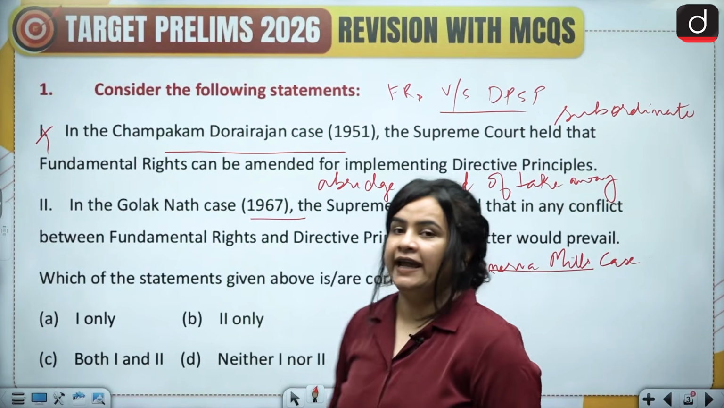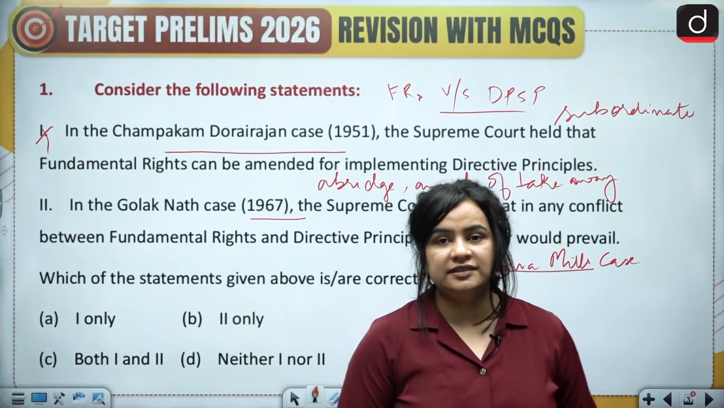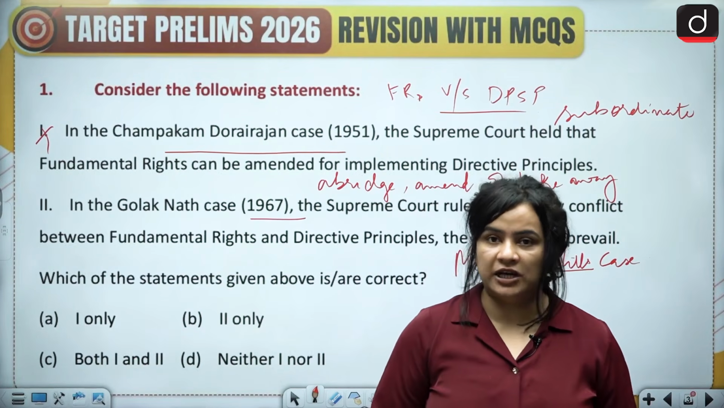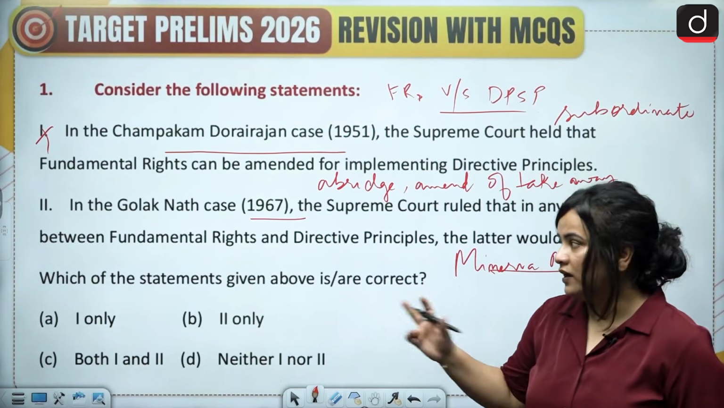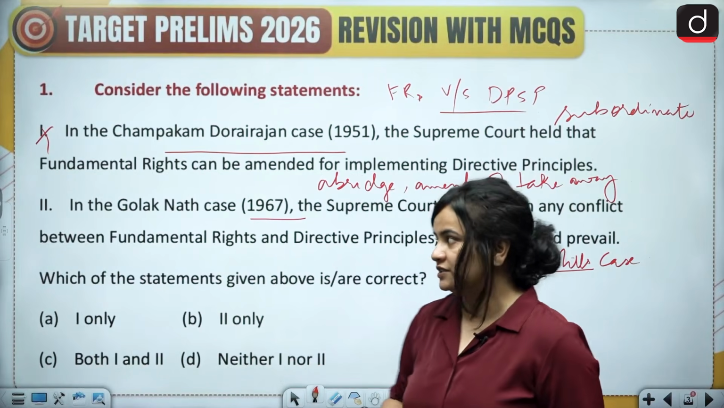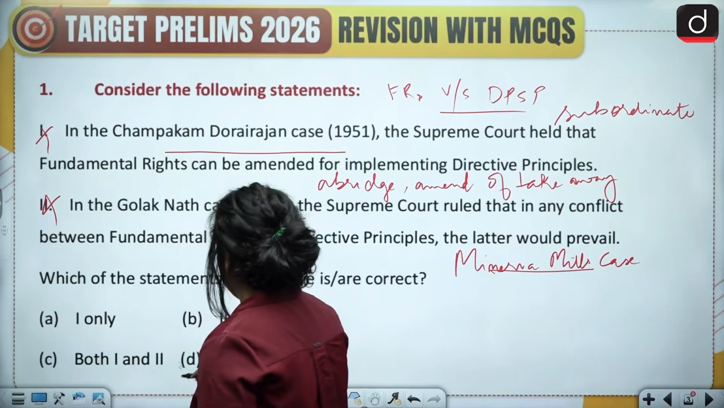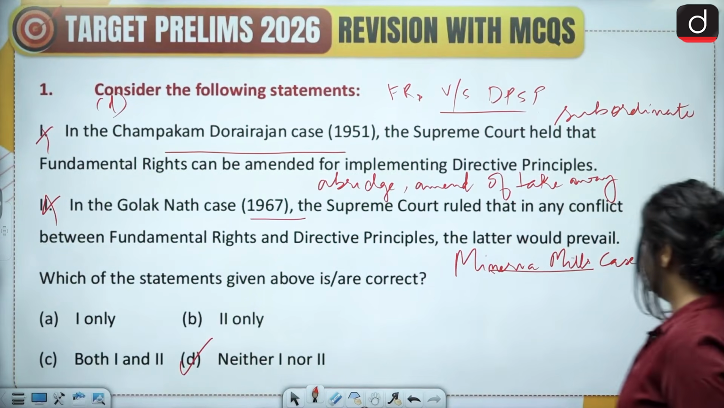the Supreme Court held that the fundamental rights as well as the DPSPs are supposed to be harmonious, like the balancing wheels of a chariot. So they have to run in sync, in harmony, rather than one trying to subdue the other or vice versa. All right. So again, both these statements are incorrect, and therefore we have option D, neither 1 nor 2 as the correct answer.